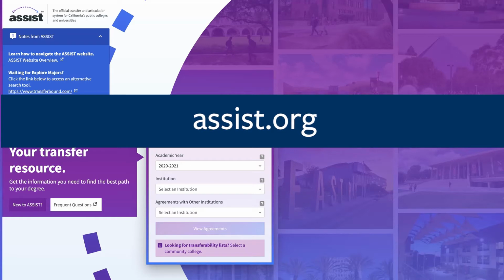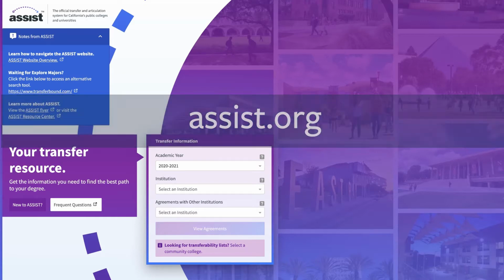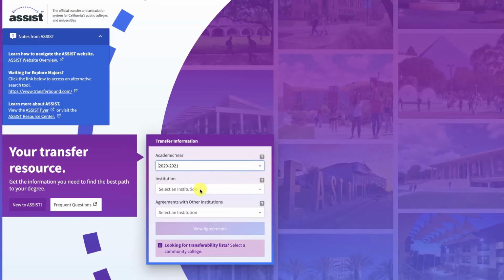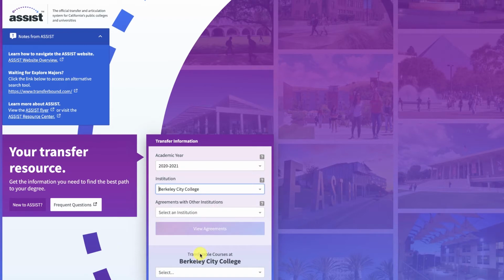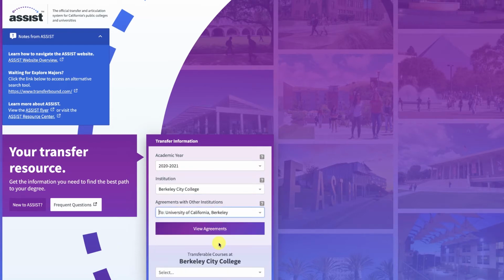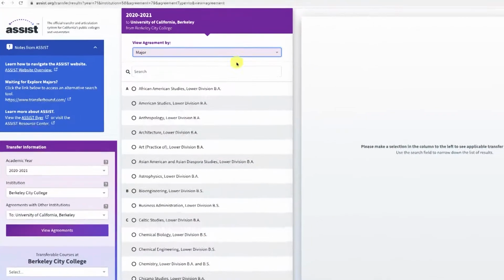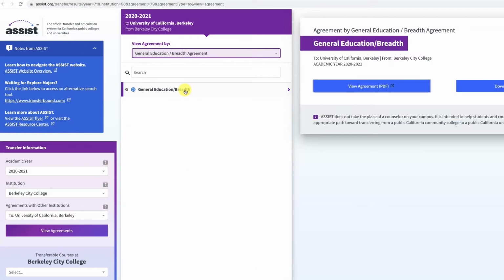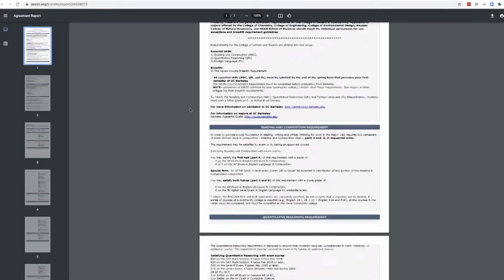If you're coming from a California community college, there's an easy way to see if you fulfilled these. Go to assist.org, choose your academic year in the first box, choose your school from the second box, choose University of California, Berkeley from the third box. Under View Agreement, choose General Education Breadth Agreement. Now choose General Education/Breadth. On the right, you can view the agreement.